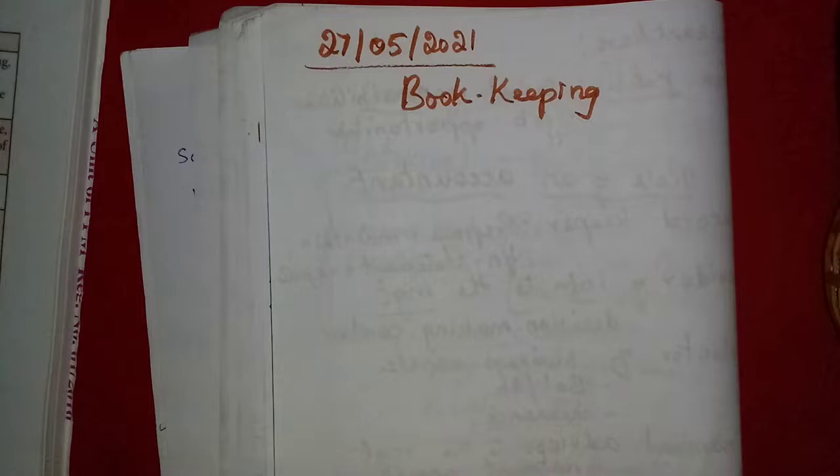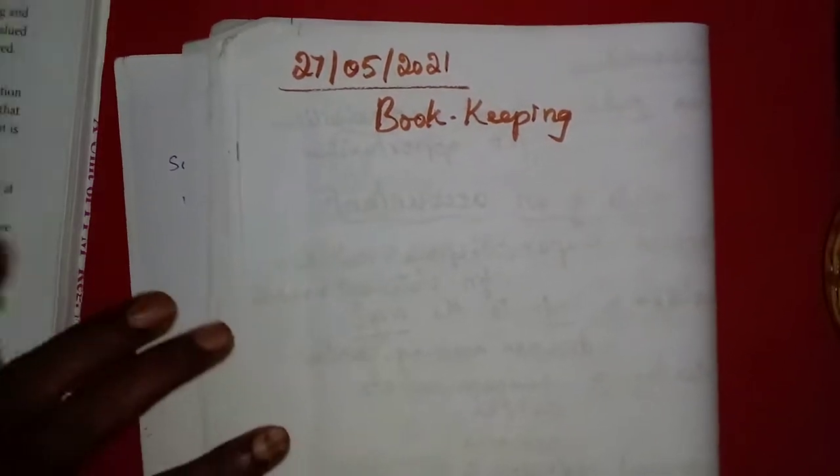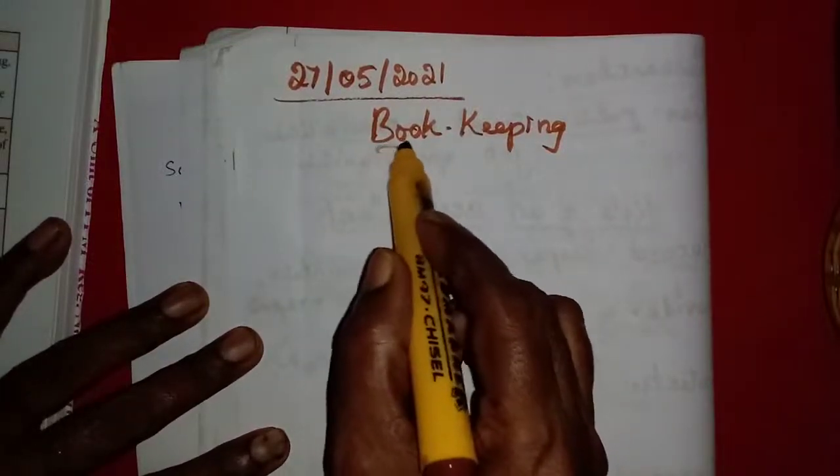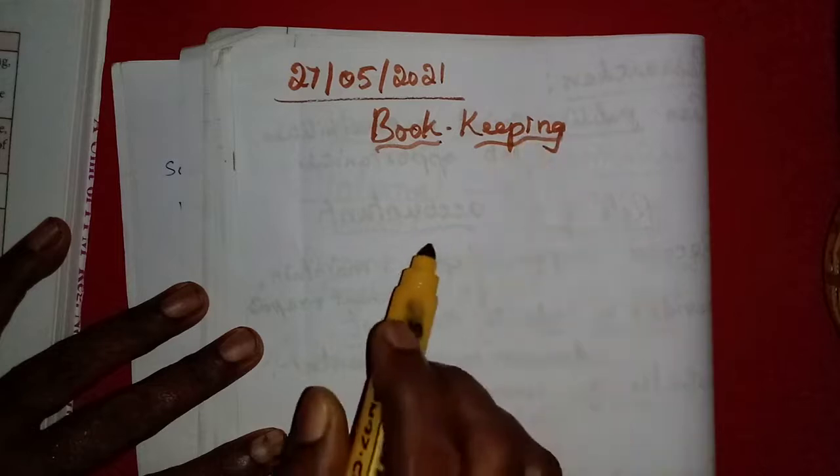So, in accountancy, we have completed one lesson, the introduction to accounting. Now we are going to learn the second lesson, the conceptual framework of accounting. For the framework of accounting, we need to study bookkeeping first.